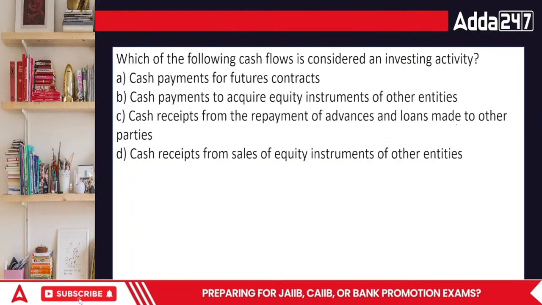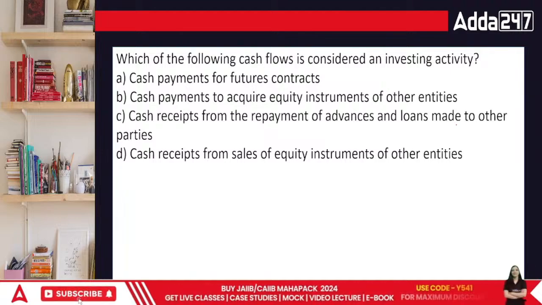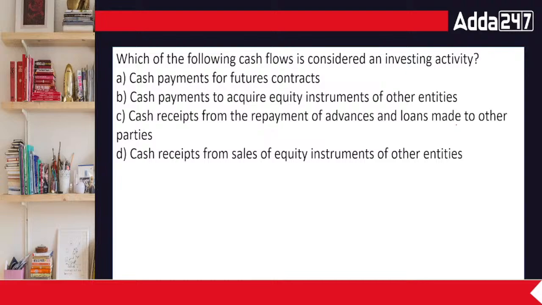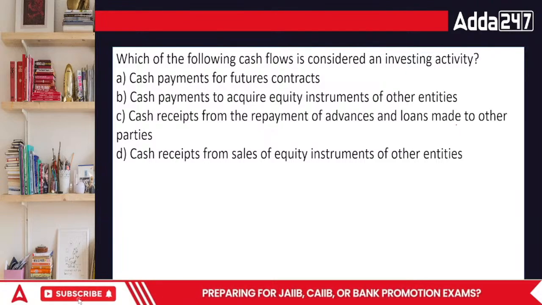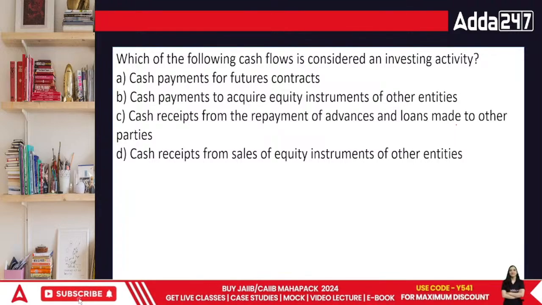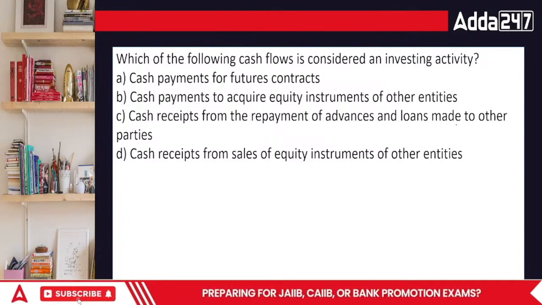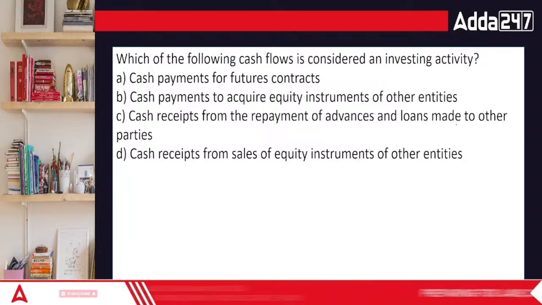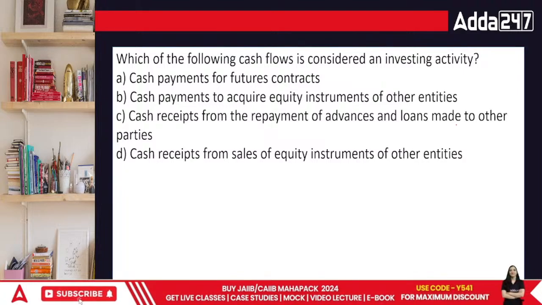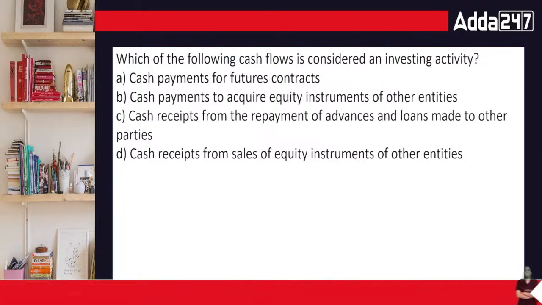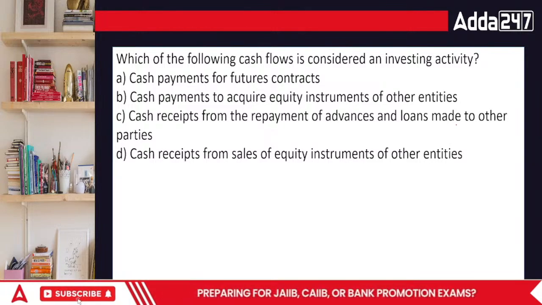Which of the following cash flows is considered as an investing activity? Cash payments for future contracts, cash payments to acquire equity instruments of other entities, or cash payments from the repayment of advances and loans made to the parties, or cash receipts from sale of equity instruments. What's going to be the answer, everyone?